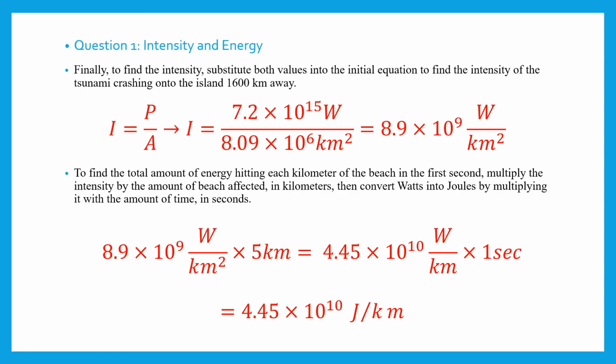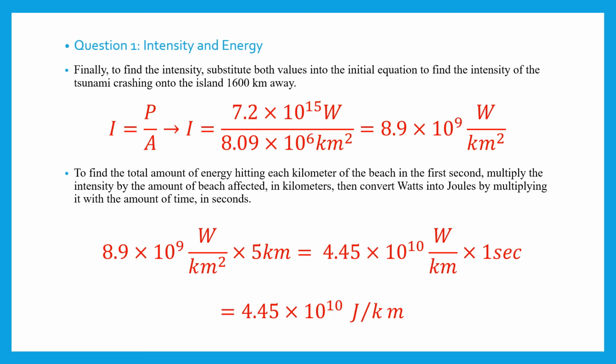Finally, to find the intensity, substitute both values into the initial equation to find the intensity of the tsunami crashing onto the island 1,600 kilometers away. This gives us a total intensity of 8.9 times 10 to the power of 9 watts per square kilometer.